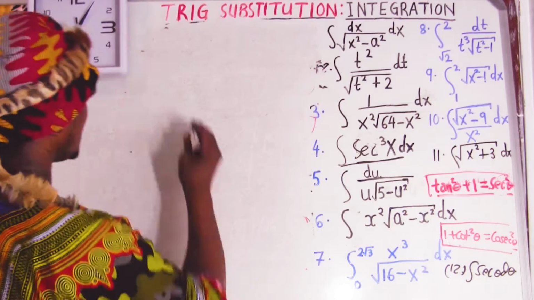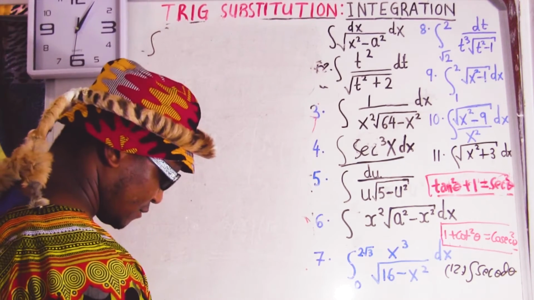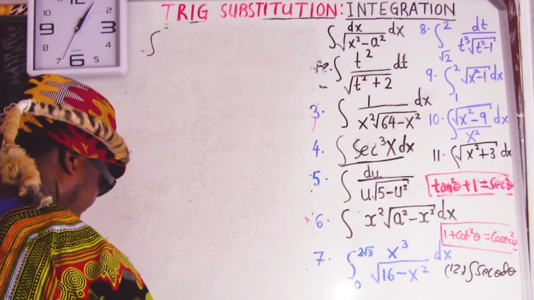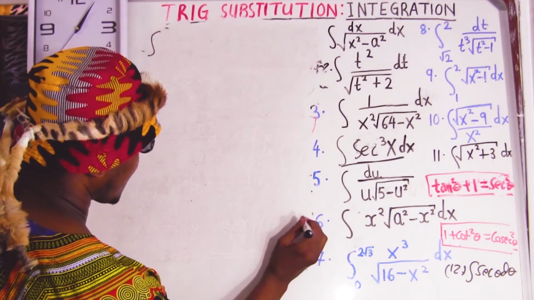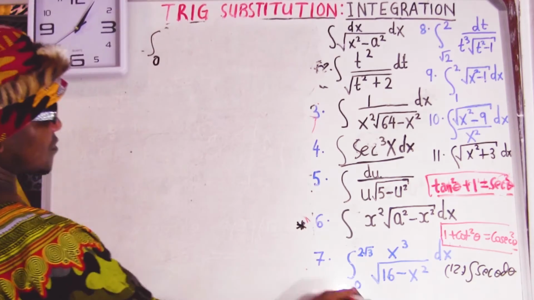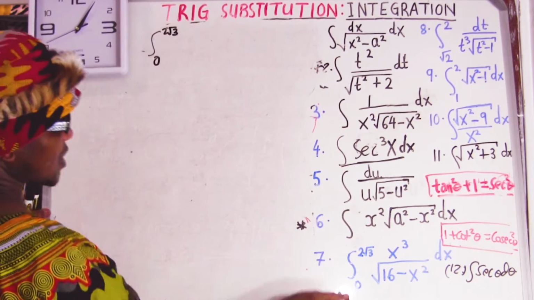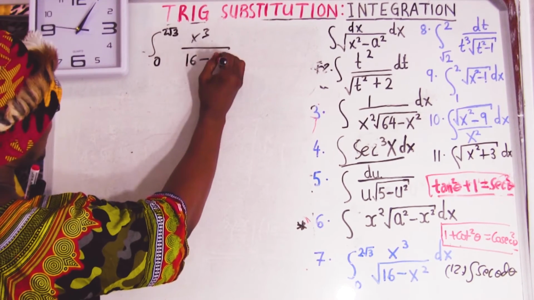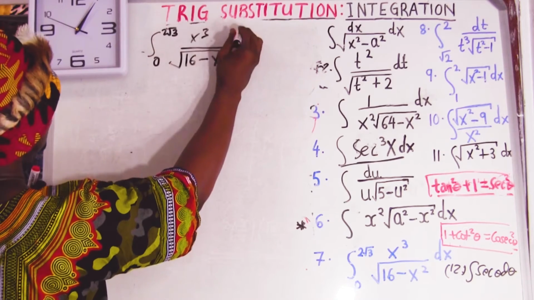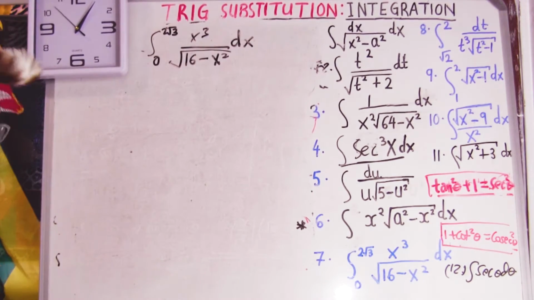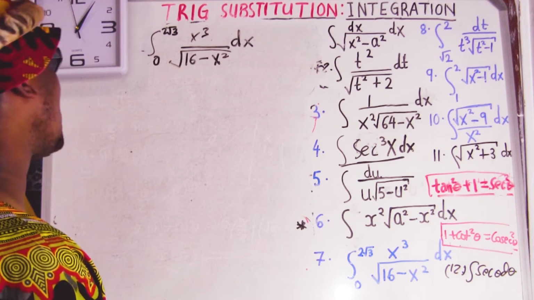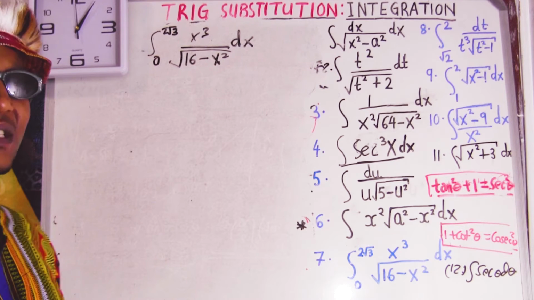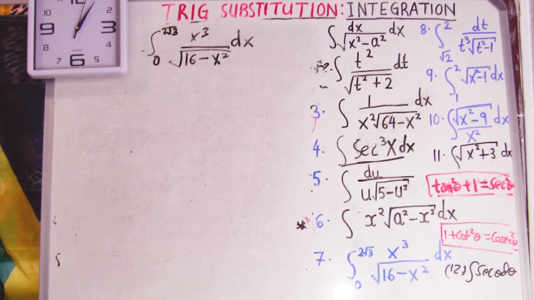So they give us this one. Okay, integral from 0 to square root of 3 of x cubed over square root of 16 minus x squared. You see this question you can do two ways, either by normal substitution, or if it's not substitution, then you can do trig substitution. I can show you both methods. Normal substitution, because sometimes it's optional, unless they say do by trig or do by substitution, because sometimes they can recommend it. Let me start with the normal substitution.